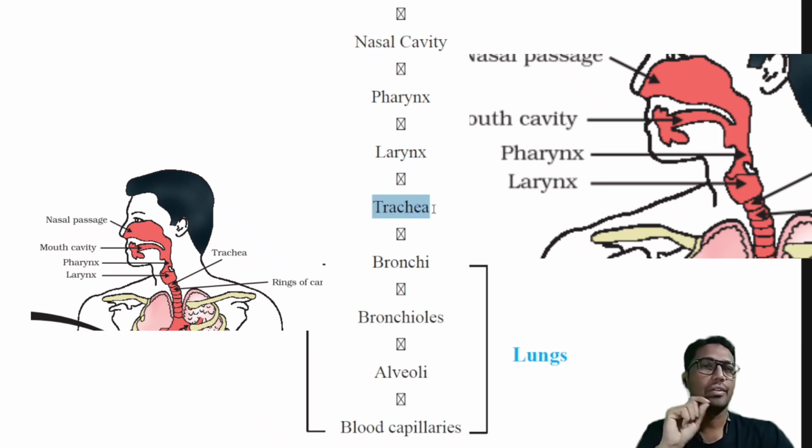So trachea is a longer tube which is supported by C-shaped cartilages. Cartilages are not circular, they are C-shaped. They are not joined at one end. Okay, they are free at one end and joined at the other end. They are present like this because they will prevent the collapsing of the trachea.